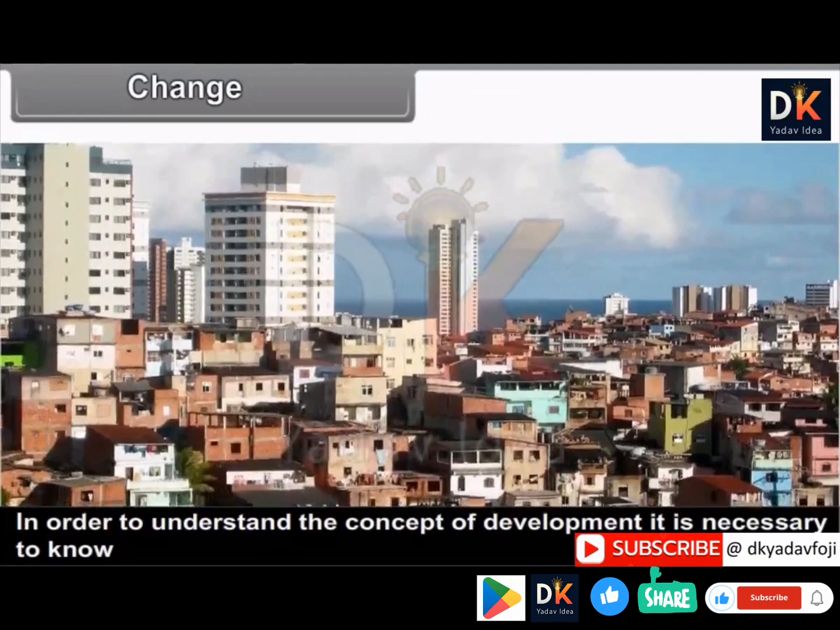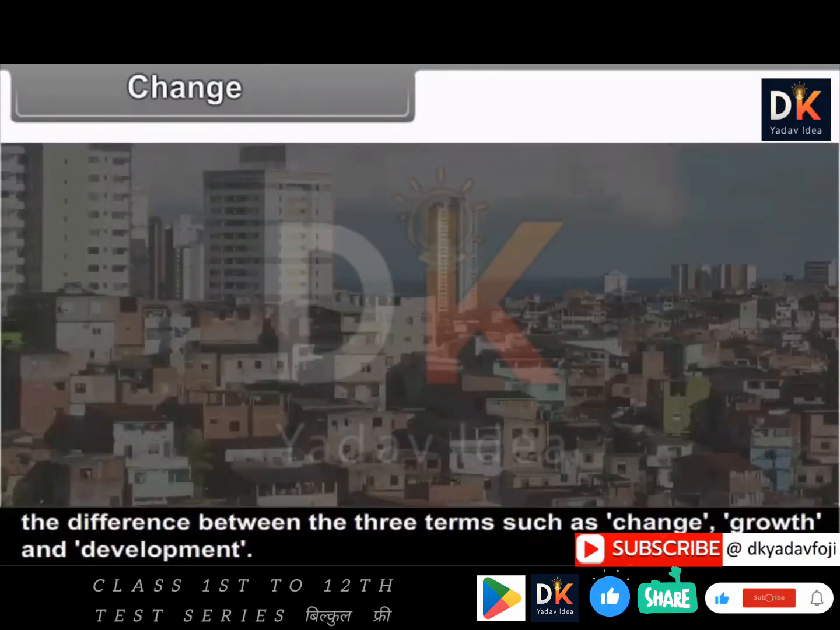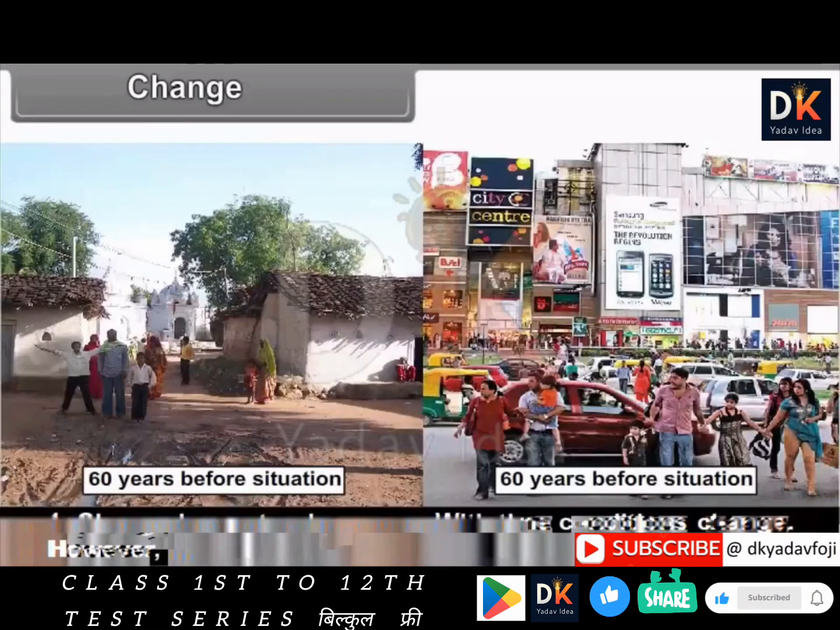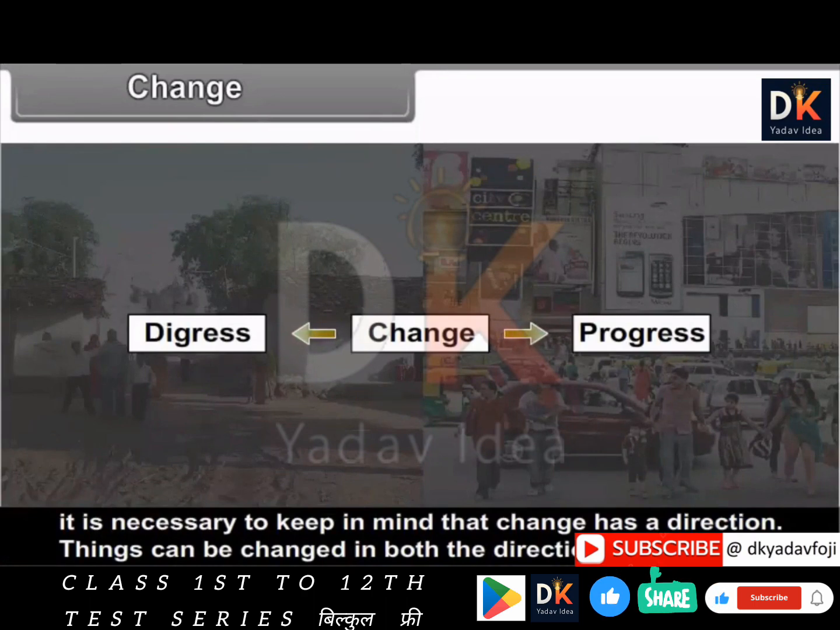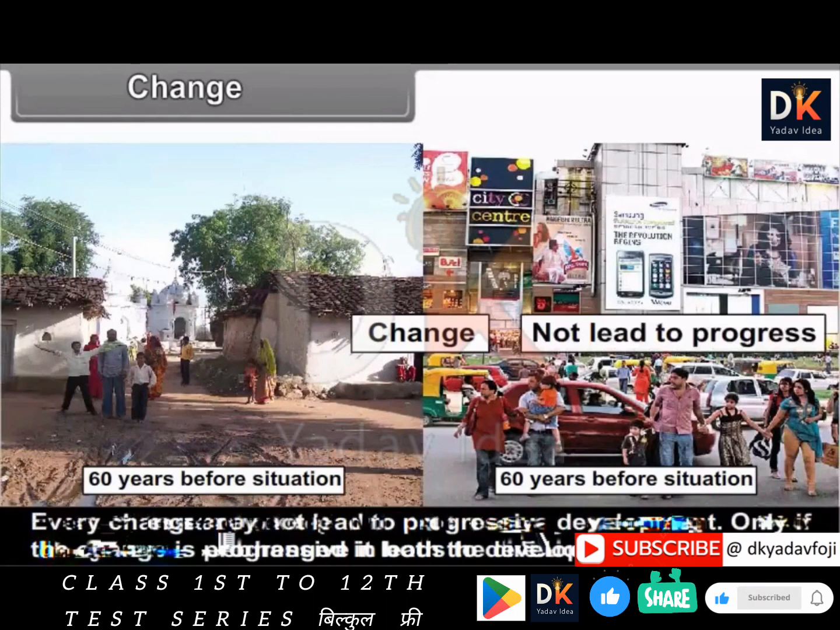In order to understand the concept of development, it is necessary to know the difference between the three terms such as change, growth, and development. Change is a natural process. With time, conditions change. However, it is necessary to keep in mind that change has a direction. Things can be changed in both the directions. Hence, it is required that while the change is occurring, we take utmost care. Every change may not lead to progressive development. Only if the change is progressive, it leads to development.